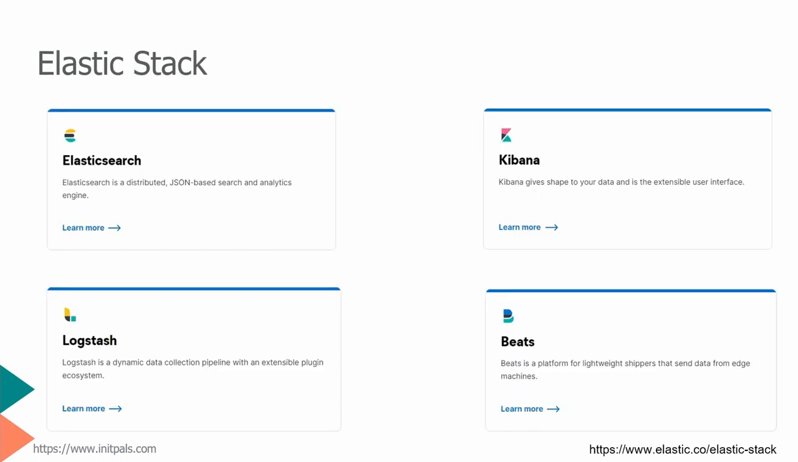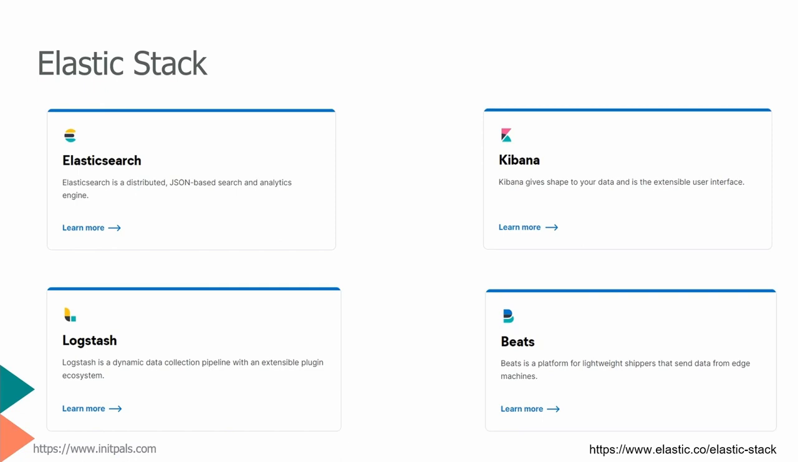Okay, Elastic Stack. I mentioned ELK first. ELK is Elasticsearch, Logstash, and Kibana. Later they added Beats. So right now this is the Elastic Stack. By default, when we say Elastic Stack, these are the four important things. First one, Elasticsearch, where we index data.